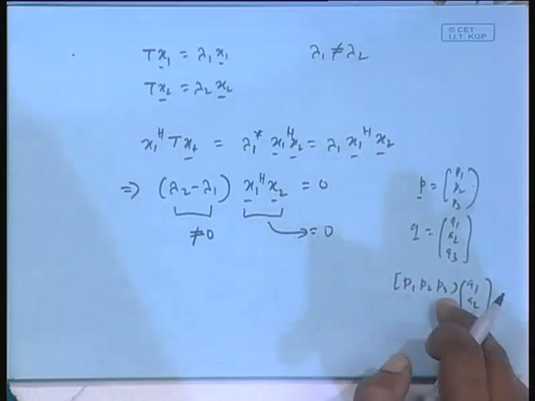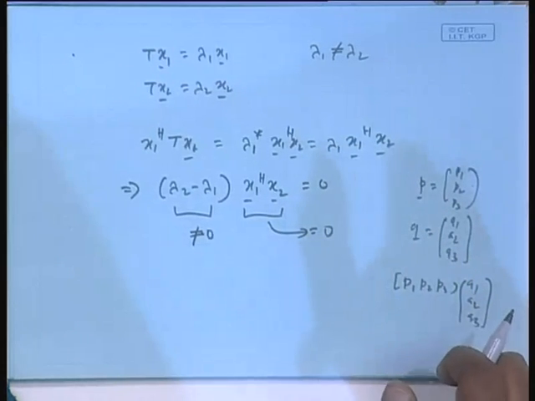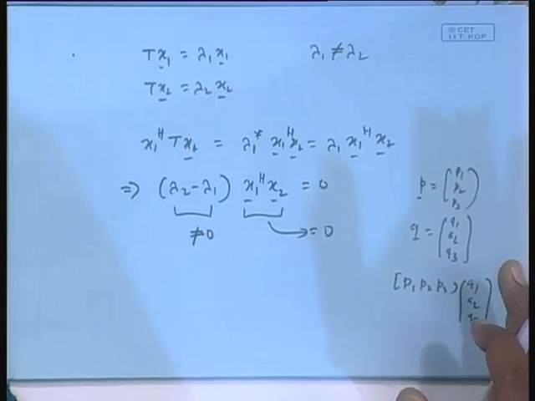Okay, and you can generalize from 3 dimensions to any dimension. So given two vectors x and y, x Hermitian y is a dot product. A dot product there is called an inner product. This is a more general term than dot product. Inner product. I will discuss all this later at length when I come to vector space theory. Dot product 0 means orthogonal. Like P and Q, if the dot product is 0, that's orthogonal. But there is a geometric sense that you can directly see visually. I would say geometry is there everywhere. But there is a visual geometric sense. You can see the angle is 90 degrees and all those things. Okay.